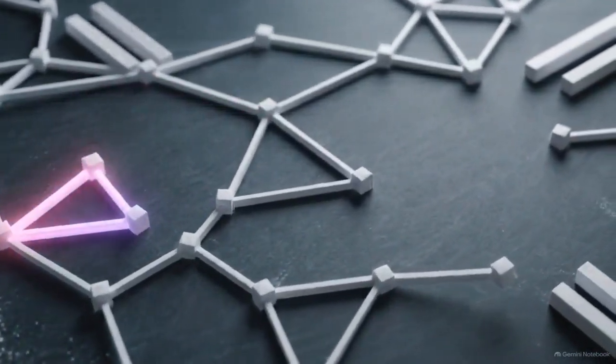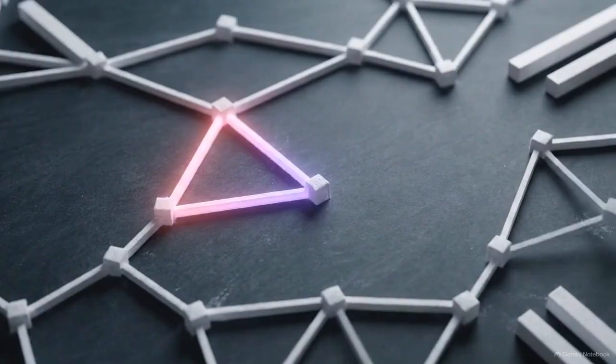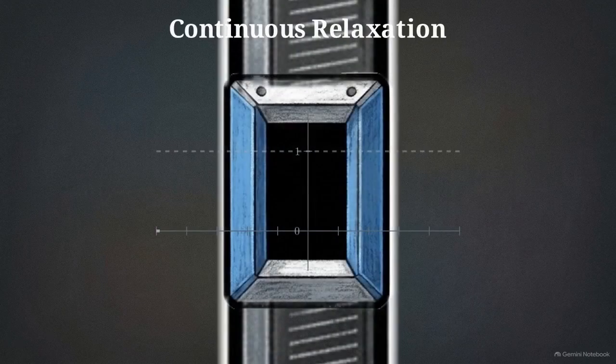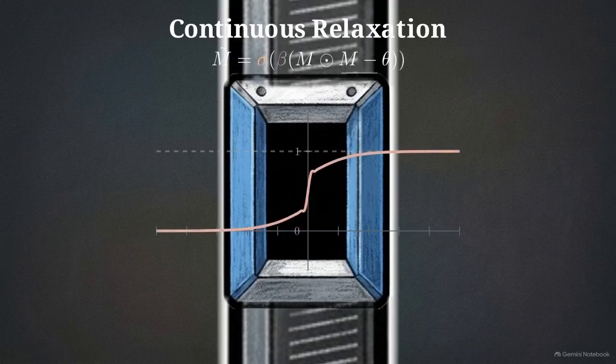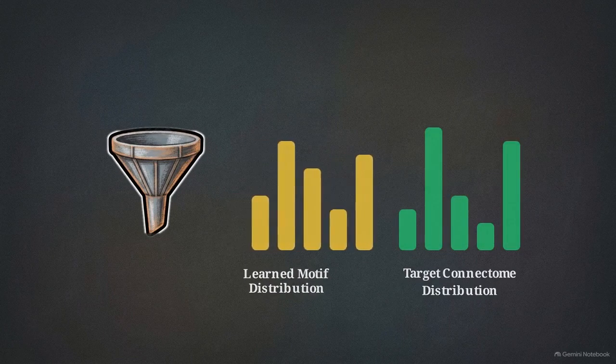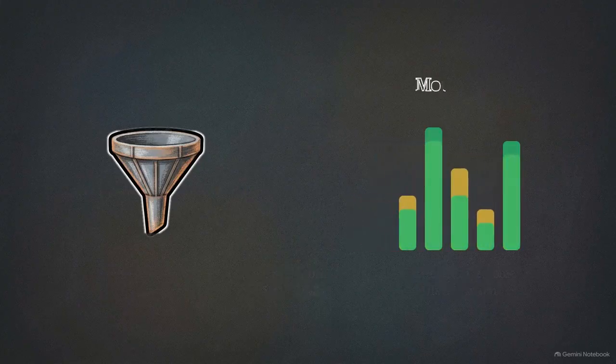Identifying motifs requires counting discrete binary connections in a graph, but training neural networks requires continuous differentiable equations to calculate gradients during backpropagation. To bridge this gap, the researchers engineered a continuous relaxation proxy. They substituted the binary graph connections with differentiable functions, allowing them to extract the learned motif frequency from the network matrices and formulate a specific motif loss.